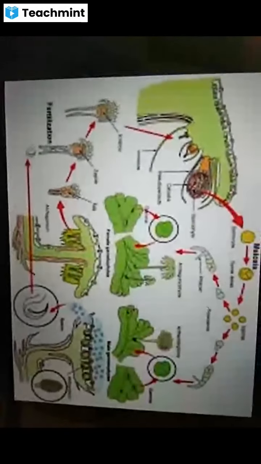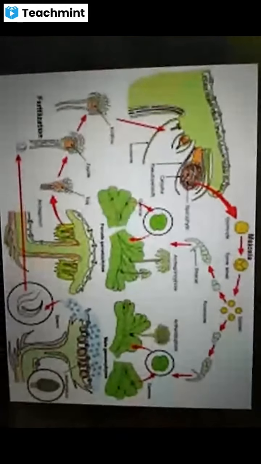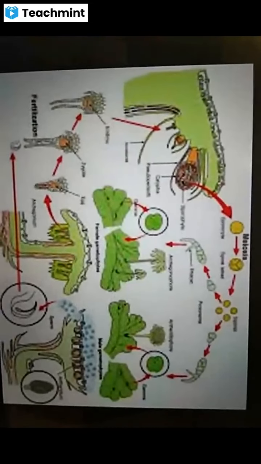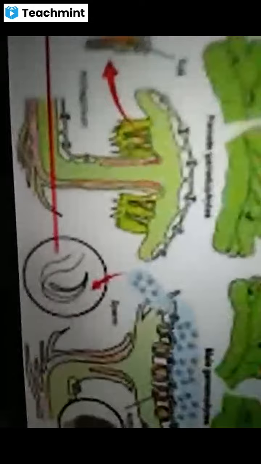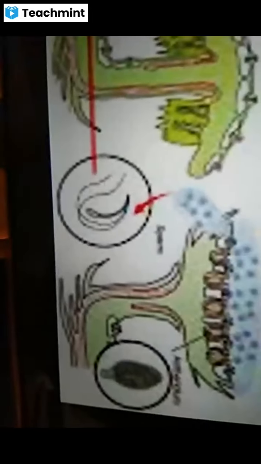And this is the life cycle of Marchantia. See, the Marchantia thallus produces the archegoniophore and the antheridiophore, which produces the antherozoids.